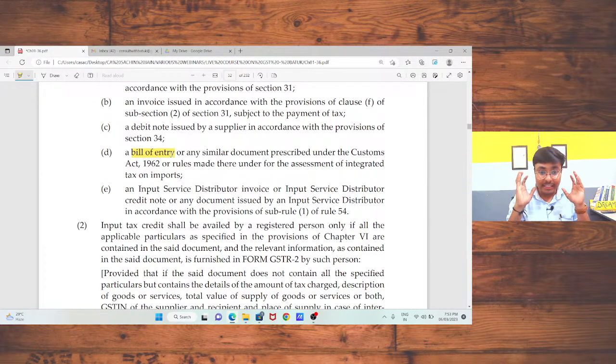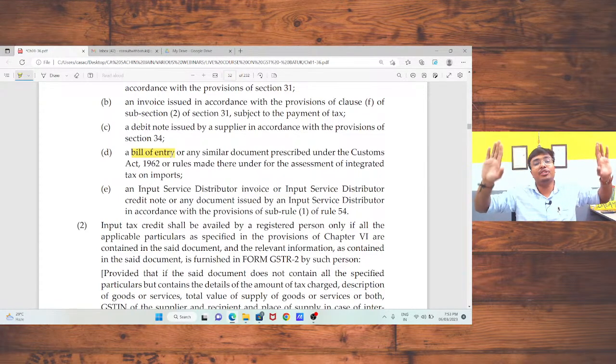Sir, the question arises, what do you mean by input service distributor? We will discuss this concept in detail in our next session. Now, just for concept clearance, I am taking an example of an input service distributor. I am a head office registered in Rajasthan and I am buying certain products. I am doing centralized buying and I am transferring those products to my various branches situated in Gujarat, Maharashtra, West Bengal. In that case, I need to transfer the input tax credit related to those products, and for transferring the input tax credit, I need to take registration as an input service distributor.